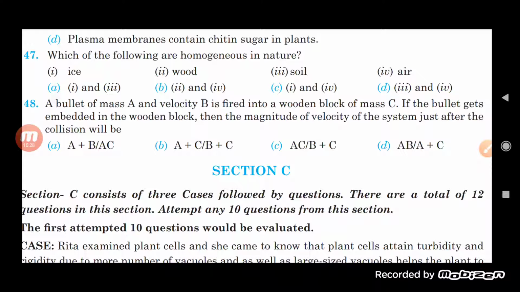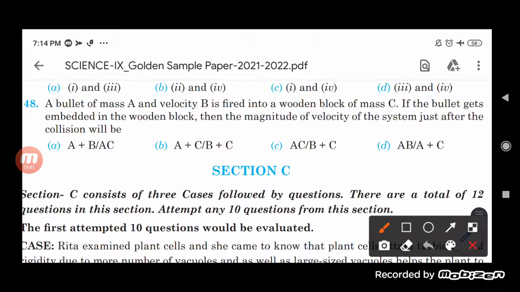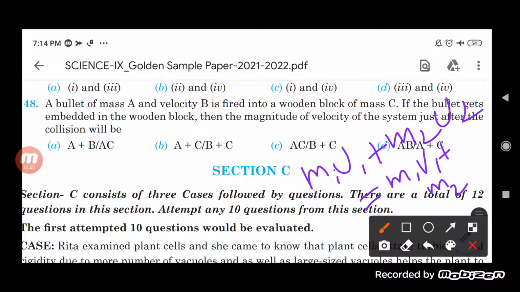Let us see the initial momentum of the bullet and the block, and then the final momentum, after the collision, what is the total momentum here. The conservation of momentum is m1u1 plus m2u2 equals m1v1 plus m2v2.